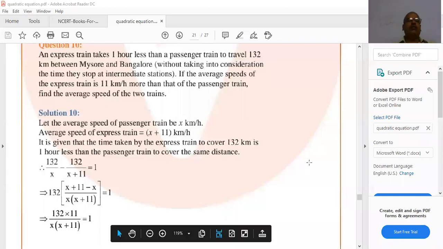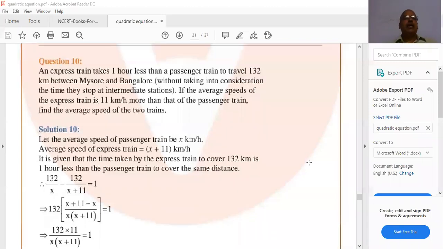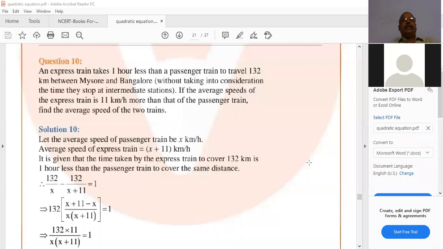Okay, and now the 10th question, amma. An express train takes 1 hour less than a passenger train to travel 130 kilometers between Mysore and Bangalore without taking into consideration the time they stop at intermediate stations. That means if you ignore the middle stops, an express train takes 1 hour less than a passenger train to travel 130 kilometers between Mysore to Bangalore.